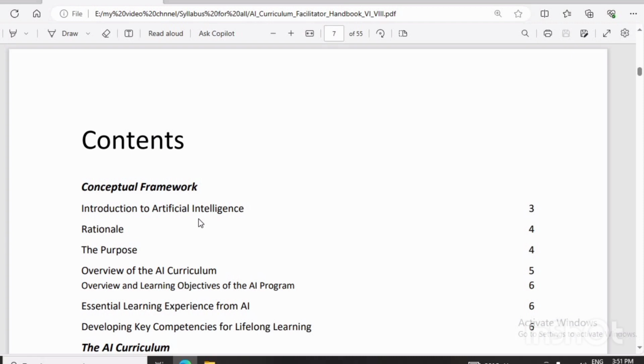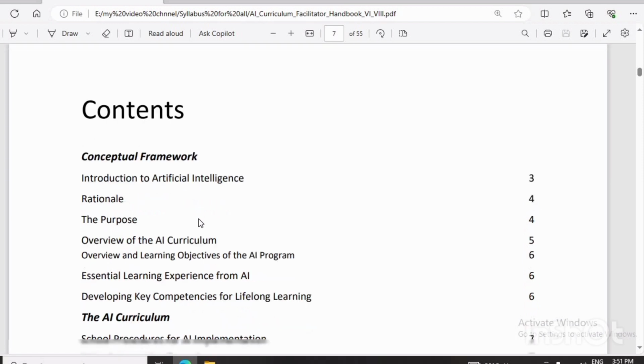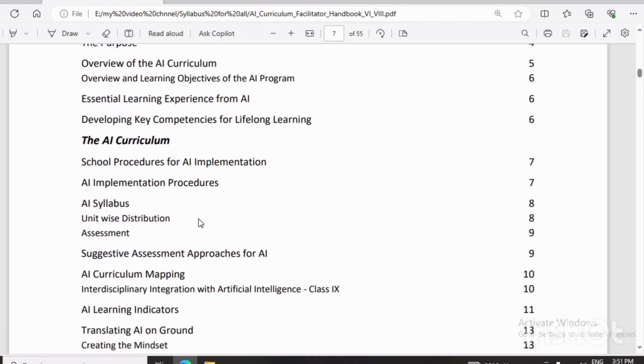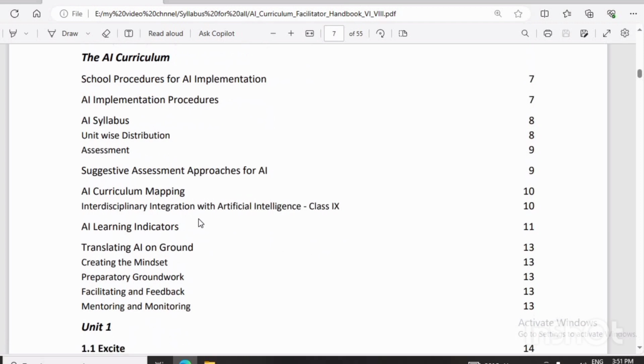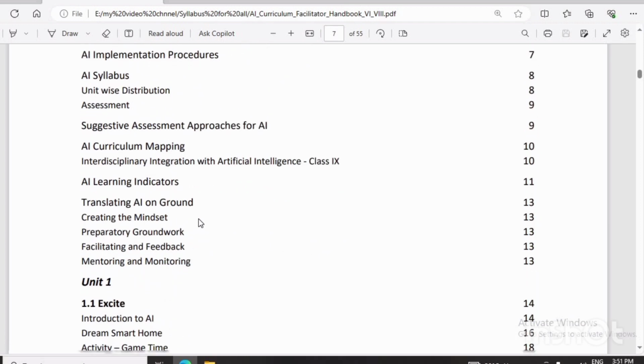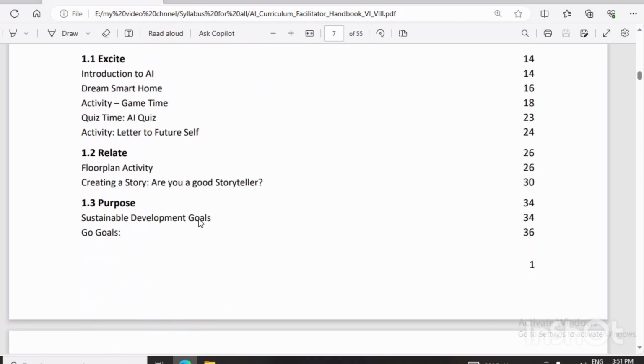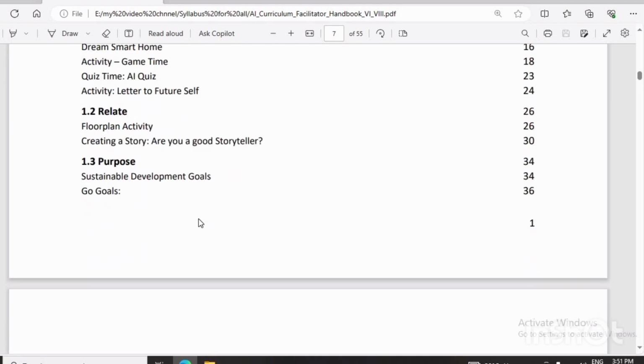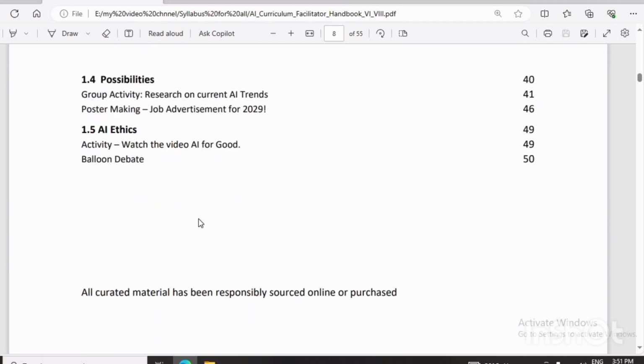First is the conceptual framework, the introduction of artificial intelligence. What is artificial intelligence, how it is related with day-to-day life, what is the impact of artificial intelligence, the application and use of artificial intelligence. Now the overview of the AI curriculum. This book contains, other than the AI curriculum, school procedures and AI implementation, AI syllabus, unit wise distribution and assessment. These all things are given, and the main content is unit 1, Excite, unit 2, Relate, unit 3, Purpose, unit 4, Possibility, and unit 5, Ethics.